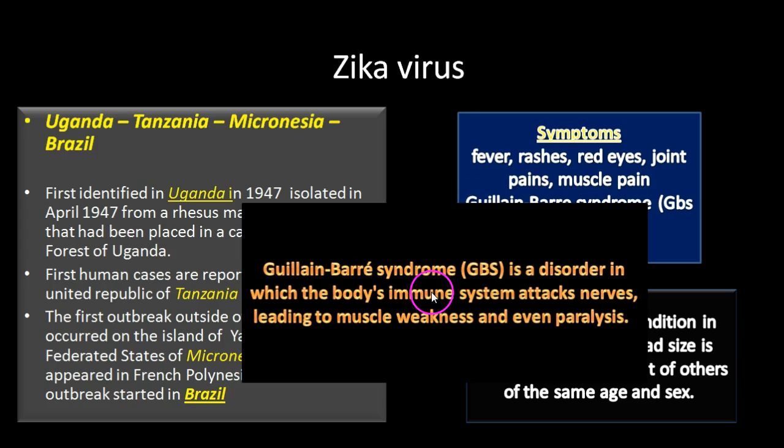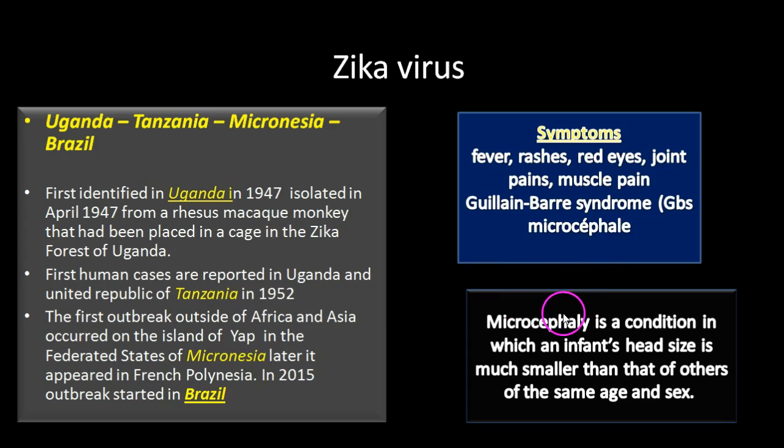Guillain-Barré syndrome is a disorder in which the body's immune system attacks nerves, leading to muscle weakness and even paralysis, which is caused by bacterial or virus infection. Microcephaly is a condition in which an infant's head size is much smaller than that of others of the same age and sex.